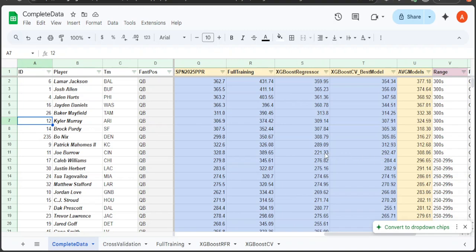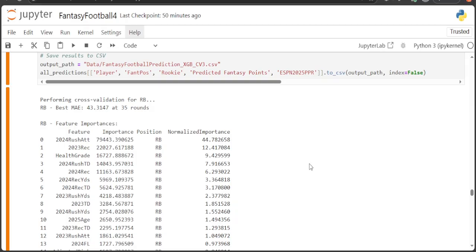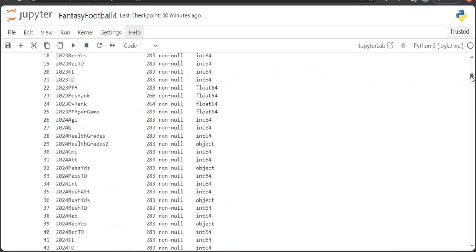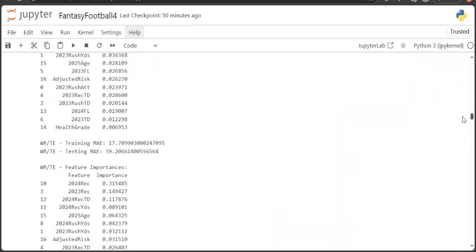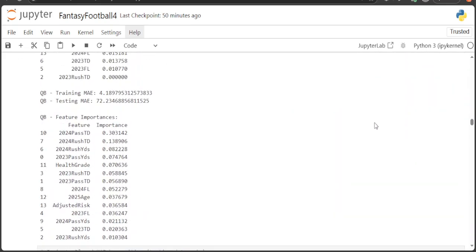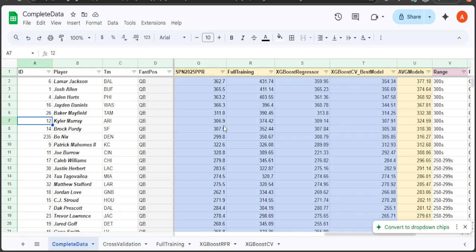And I think that if we go back to the regression feature importance, it had pass yards and rush touchdowns and pass touchdowns for 2023, and he was hurt in 2023. So I think that's what was affecting him a lot in our XGBoost regressor, to only have 221.